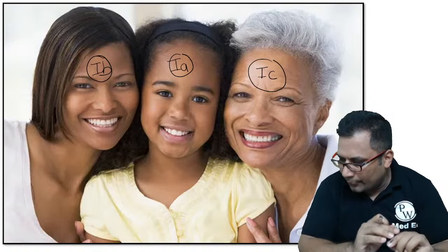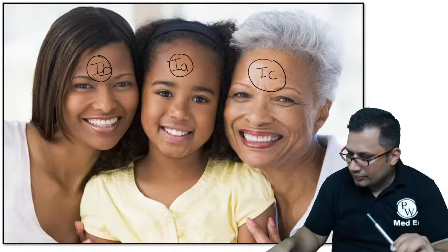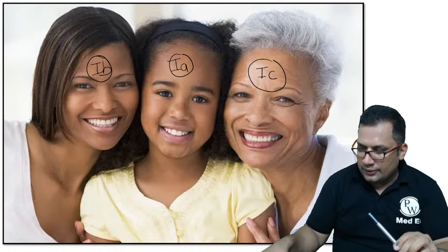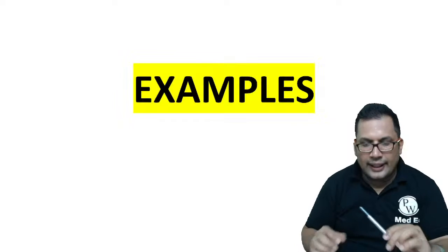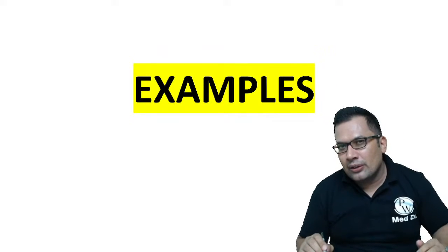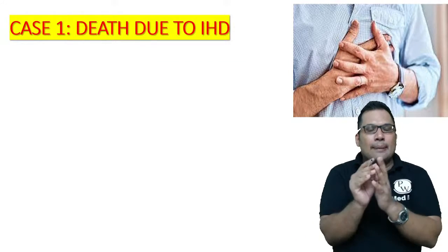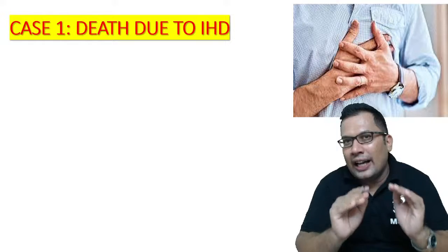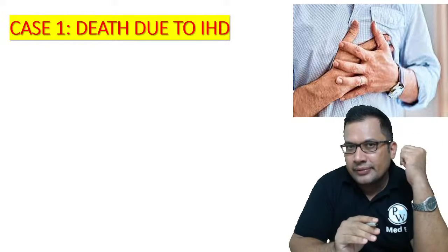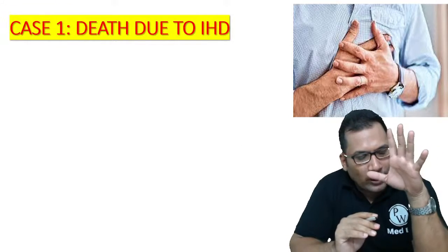Okay, now we are talking about some important examples. First example, death due to IHD. What is IHD? Ischemic heart disease. Let's see how to write the certificate.